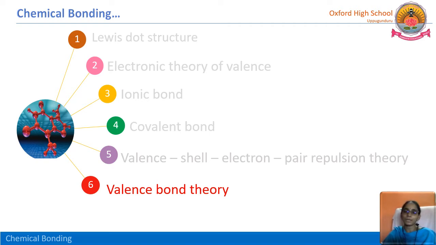Mainly the reason behind this is the shape of the orbital. Why? Because the shape of the orbital gives us the direction also, and the direction of the orbital gives us a clear picture about the bond strengths and bond angles, and what type of bonds these are, all this kind of information we have seen in valence bond theory.